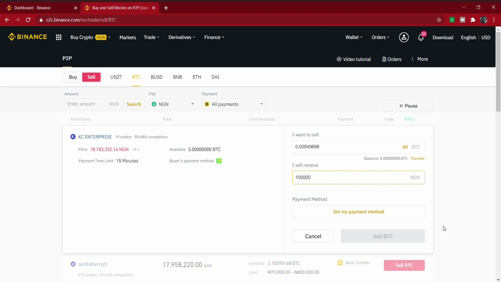And again, it has zero fee. As you can see, it's up here. I don't know if you can see it on the screen. Zero fee, so it has zero trading fee. So guys, if you want to start trading your cryptocurrencies on Binance in Nigeria, just use P2P trading. It's very easy and simple to use, and has zero trading fee.